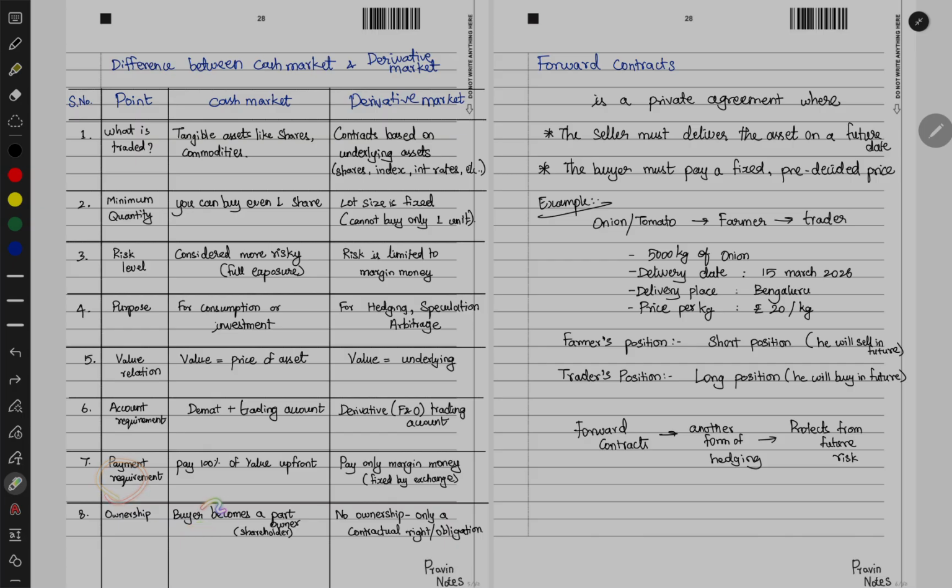Now payment requirement, you have to buy the whole share and sell the whole share in case of cash market. So 100% of the value you have to pay upfront, but in case of derivative market you will pay only the margin money. So usually let's say 20%. If the value is 100 rupees, you will have to pay 20 rupees as margin money. I'll explain in detail. Now ownership, buyer becomes a part owner, a shareholder in the cash market, but in case of derivative market there is nothing called as ownership. You cannot own any of the underlying asset because it's just a paperwork. It will be a contractual right or obligation.